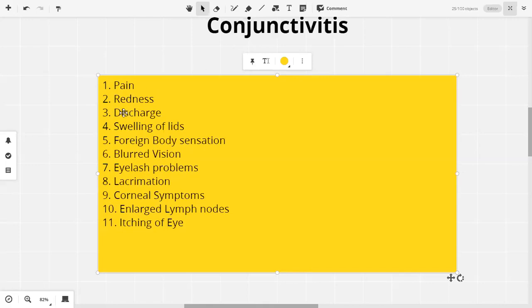So discharge is a hard symptom, very specific for conjunctivitis. Compared to pain, uveitis में pain होता है. ग्लोकोमा आएंगे तो ग्लोकोमा पेन होता है, केरेटाइटिस में पेन होता है, ऑर्बिटल सेलुलाइटिस में पेन होता है. This is a soft symptom, meaning that it can occur, but it does not specifically point us to conjunctivitis.